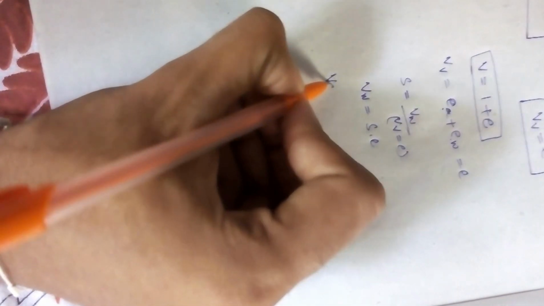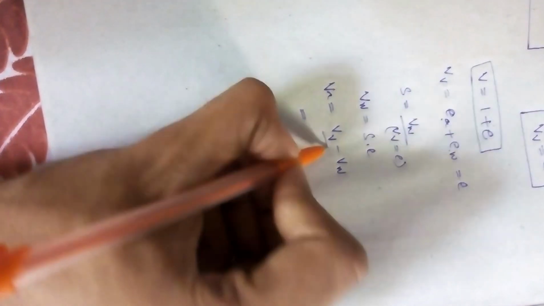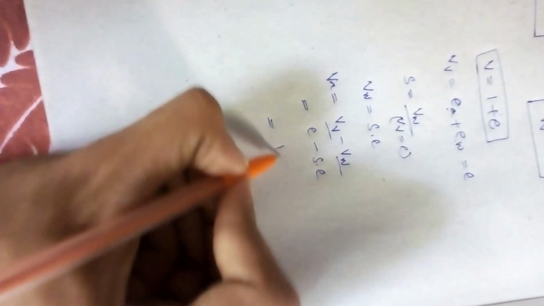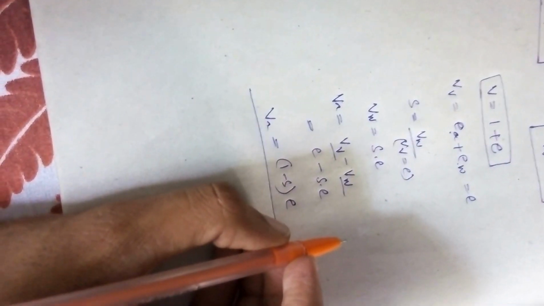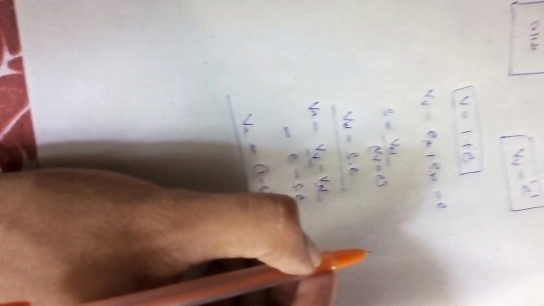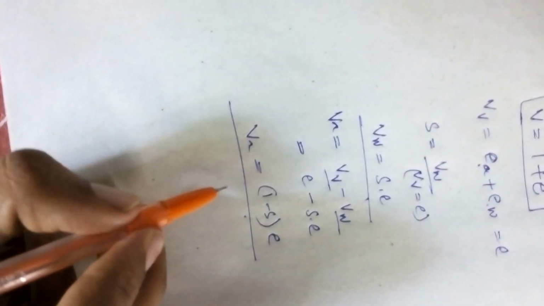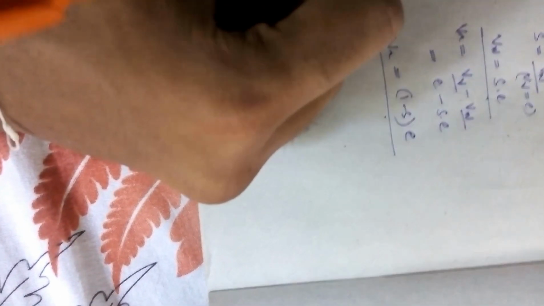Now the volume of air is nothing but volume of voids minus volume of water. Volume of voids we got is e, minus volume of water, S into e. So (1 minus S) into e is the volume of air. So we got the volume of air, we got the volume of water. Let us take this and substitute in the phase diagram. The volume of water is S into e, and the volume of air is (1 minus S) into e. Now the volume part is over.